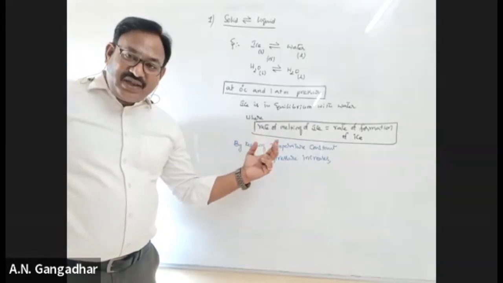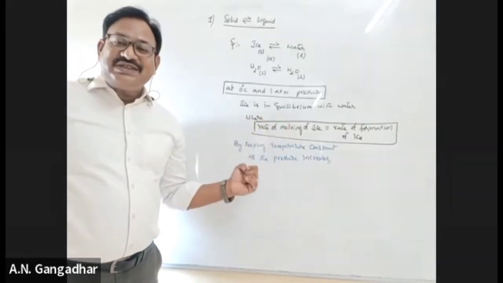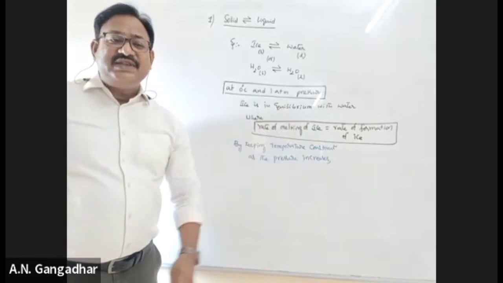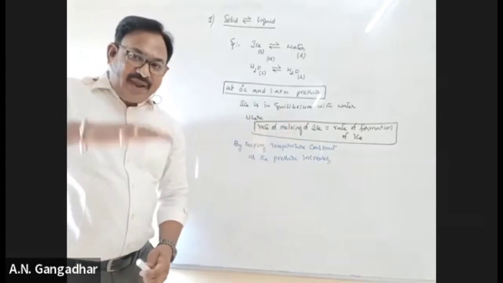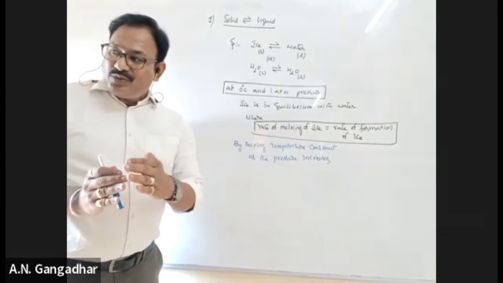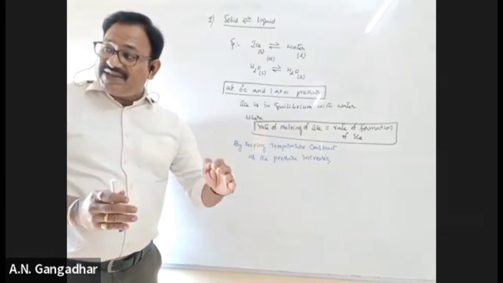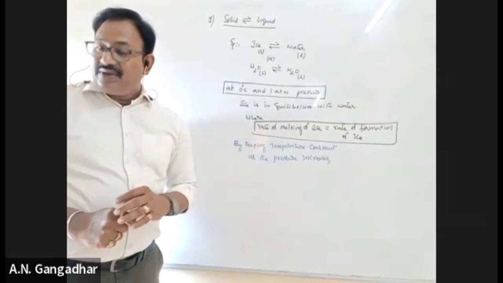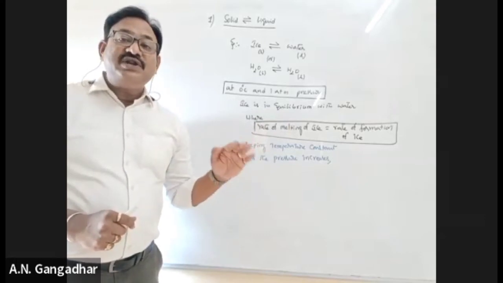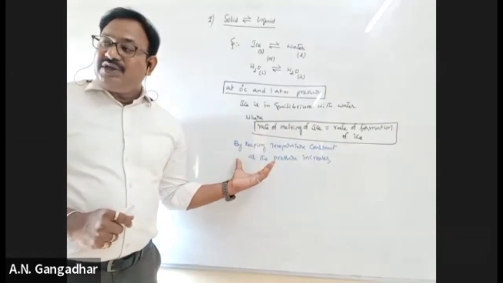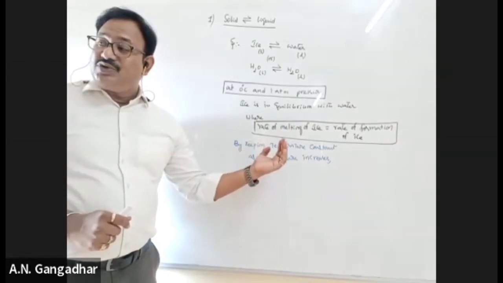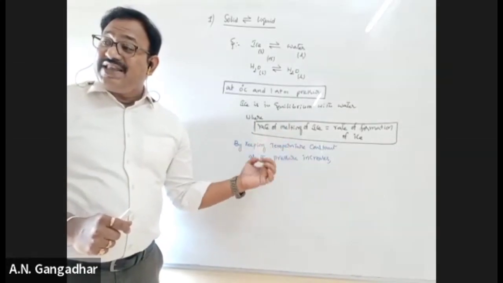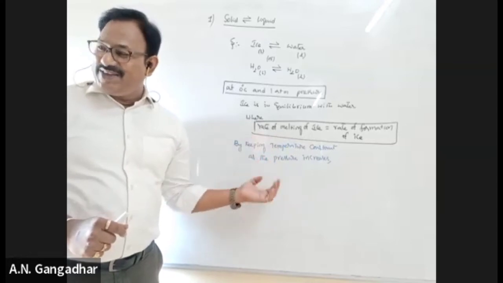System will proceed towards the side where volume is less. By applying pressure, what happens? System moves towards the side where volume is less. क्यों? By applying pressure, volume should decrease. So by keeping temperature constant, if you apply pressure, then system moves towards where volume is less.